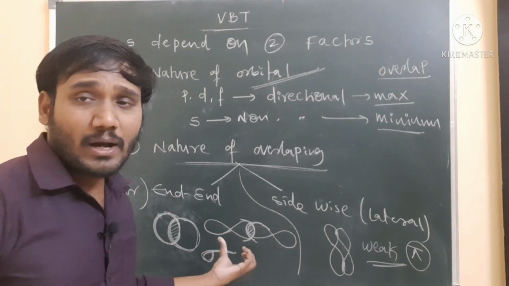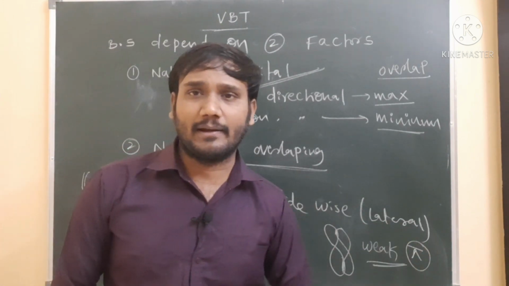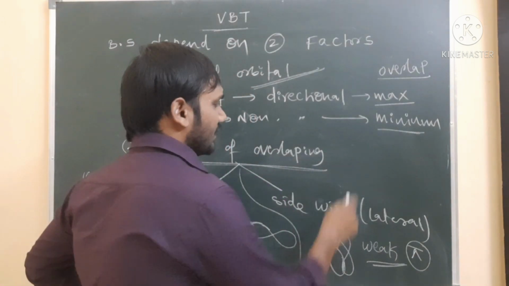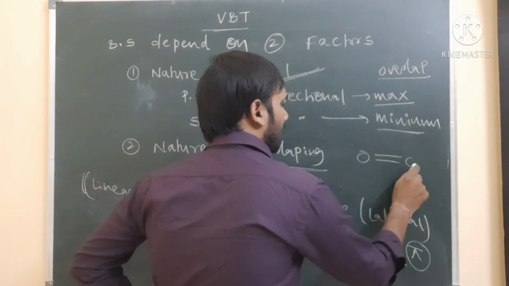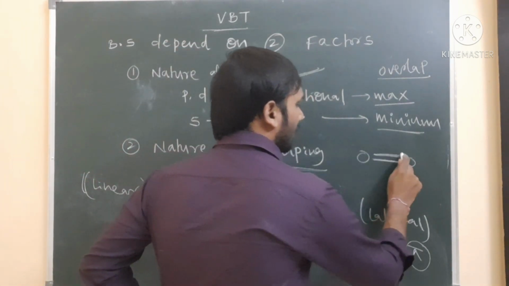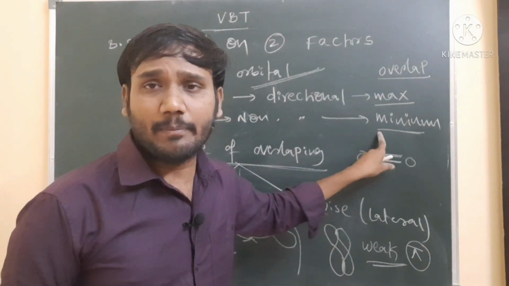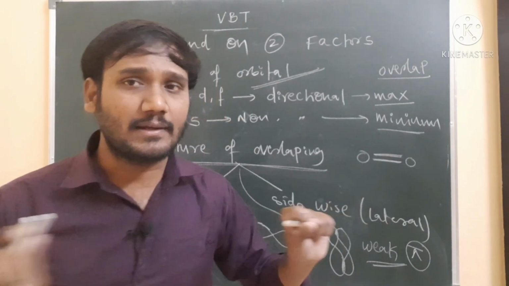Sigma bond: after formation of a sigma bond only a pi bond can exist, but a pi bond cannot exist independently. For example, in oxygen, you can see one sigma bond and one pi bond. This one we can say is the sigma bond, and the other one is the pi bond. So only after the existence of a sigma bond is a pi bond possible; individually, a pi bond is not possible.